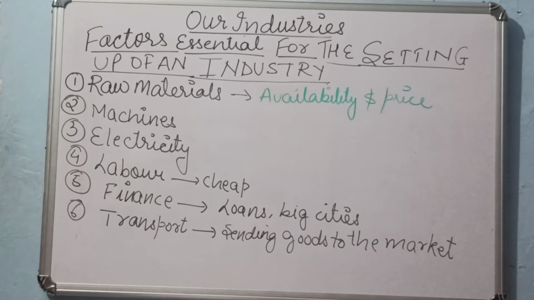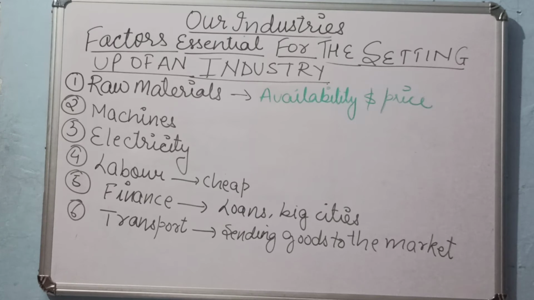And a very important thing, number 5, is finance. To establish any industry, we need finance. These days you people have heard that from the government of India, from the Prime Minister quota also, we have loan facilities. When we have this loan facility, more factories or industries can be easily established. The government is saying, please come and join and establish the industries.